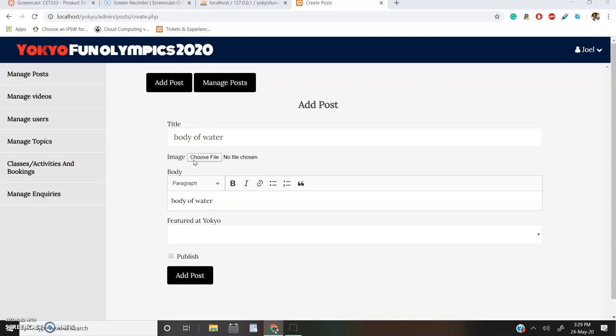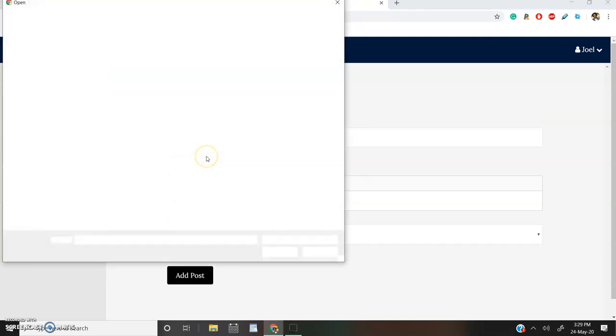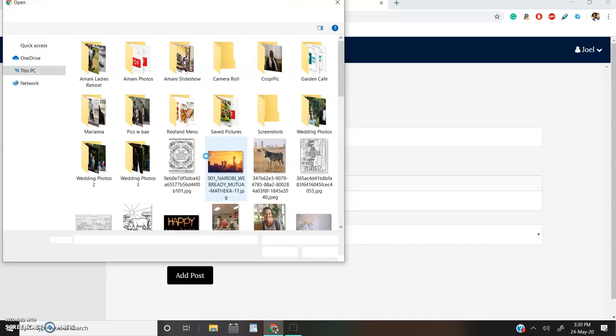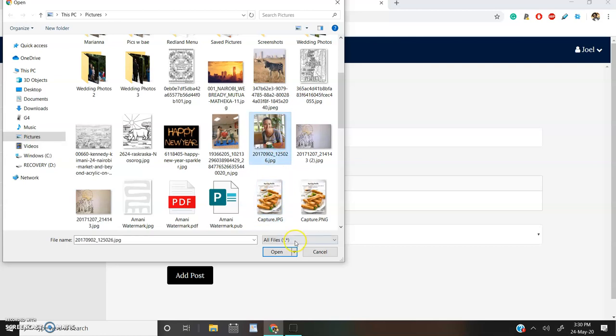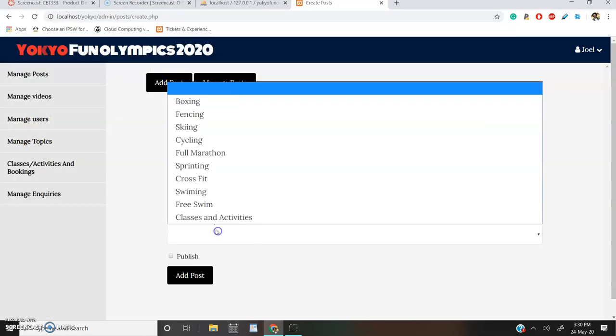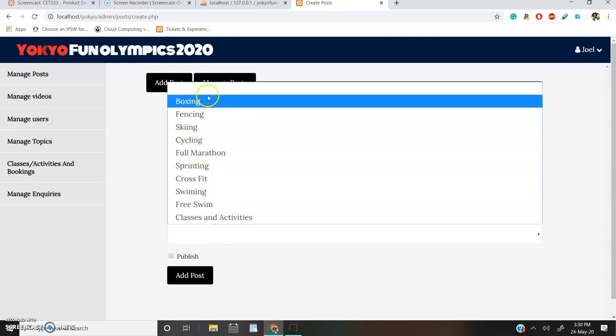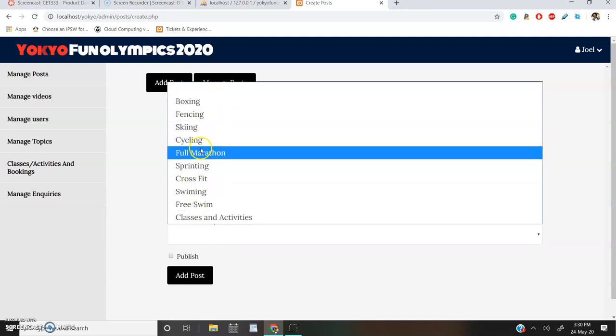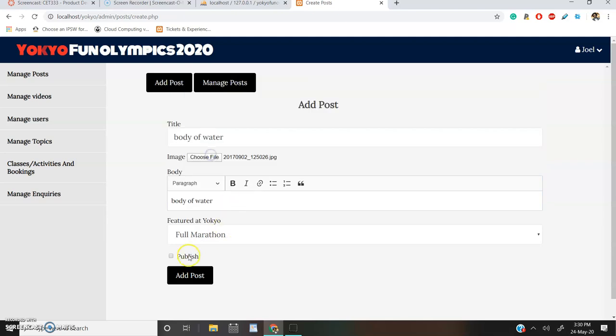And we choose an image. Again, for demonstration purposes only, let me select whatever. Now, a topic or featured is basically what the post is under. Is it under boxing, sailing, full marathon? Let's call it full marathon. Let's go ahead and publish it.